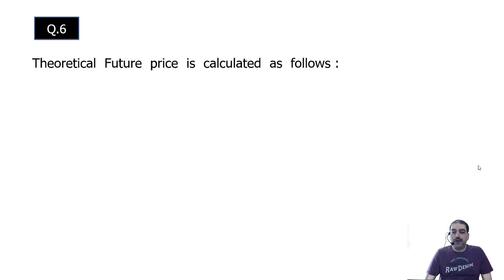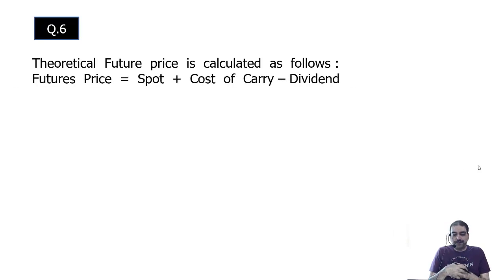Theoretical futures price is calculated as follows. How to calculate? Spot price plus cost of carry. Cost of carry means the interest that is going to be there, the carrying cost. If you are investing in something, then there will be a loss of opportunity cost. So that carrying cost, minus the dividend income, if any. Spot plus cost of carry minus the dividend, if any.